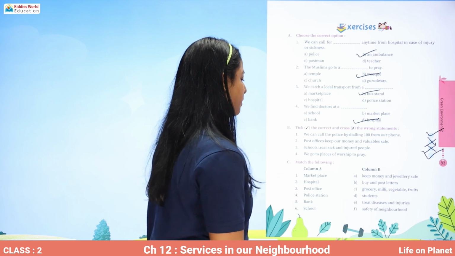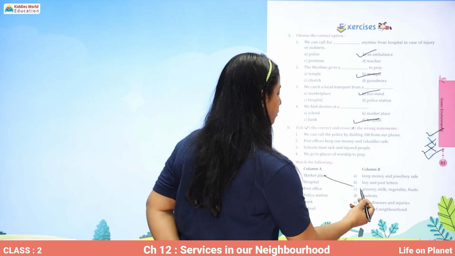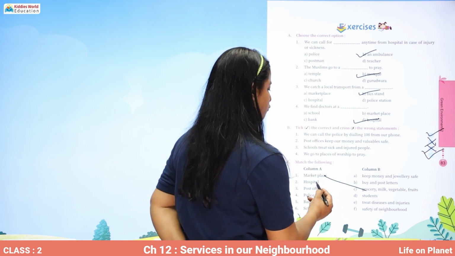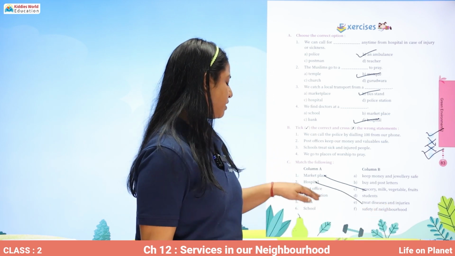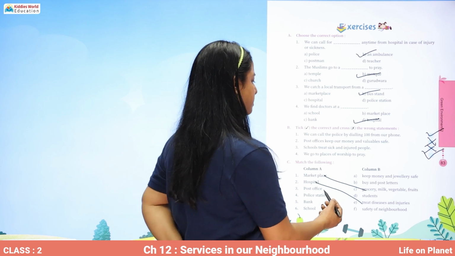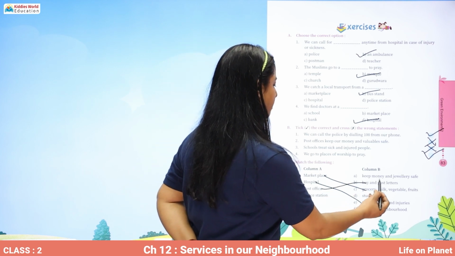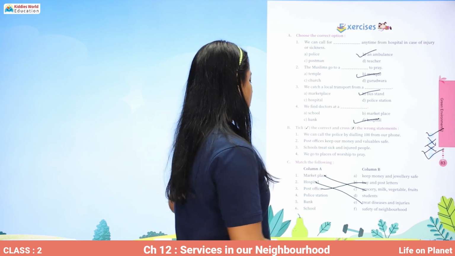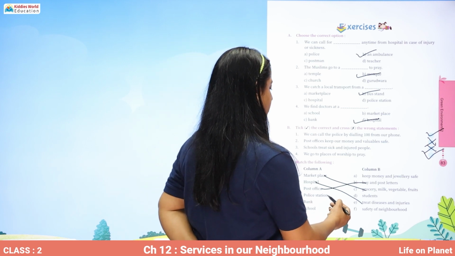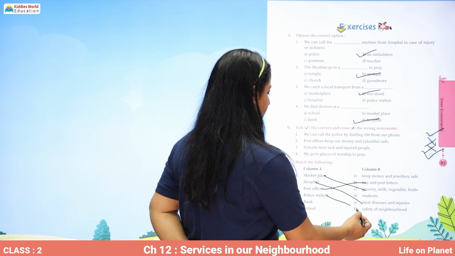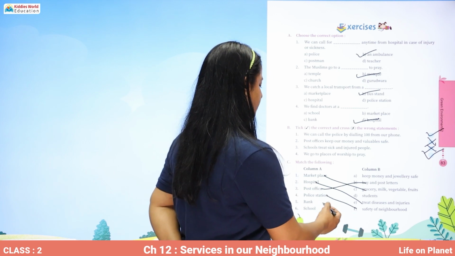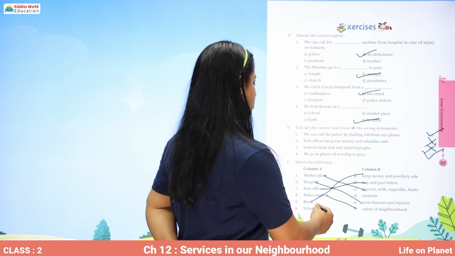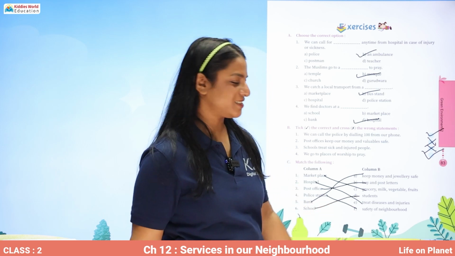Now you have to match the items in column A with those of column B. What is a marketplace? Where we get grocery, milk, vegetables, fruits. A hospital is to treat diseases and injuries. A post office is for buying and posting letters. A police station is for the safety of our neighborhood. A bank is a place where we keep money and jewelry safe, and a school is for students.